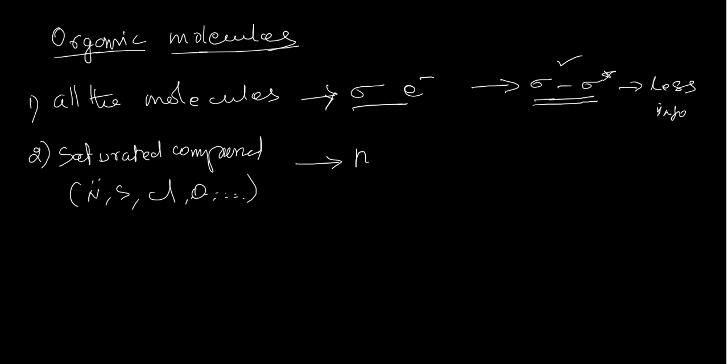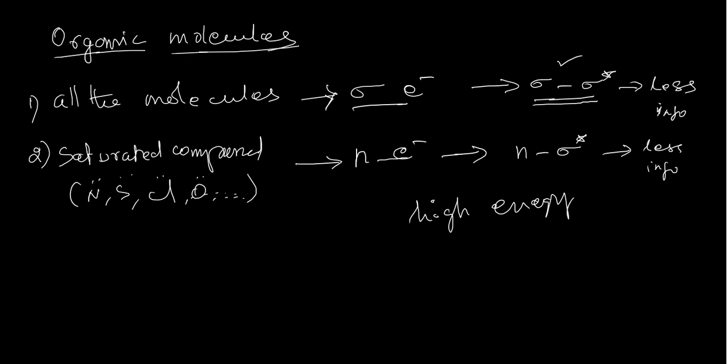Nitrogen has non-bonding electrons, sulfur has, chlorine has, oxygen has. All these heteroatoms have non-bonding electrons, and these non-bonding electrons may give an n to sigma star transition. This is also usually less informative, but somewhat more informative, but usually we don't study it because these transitions are high energy transitions.